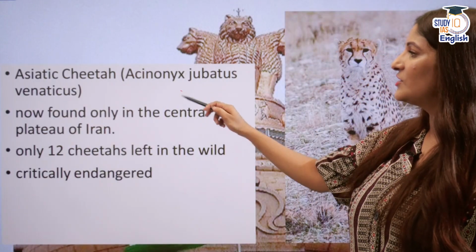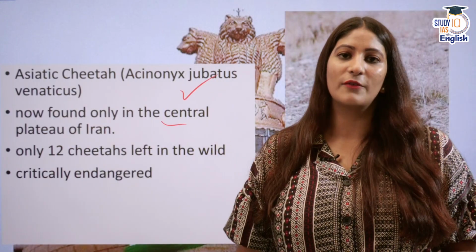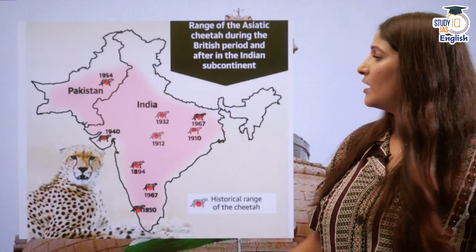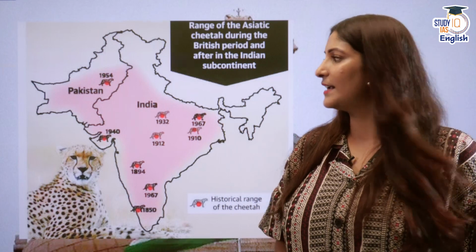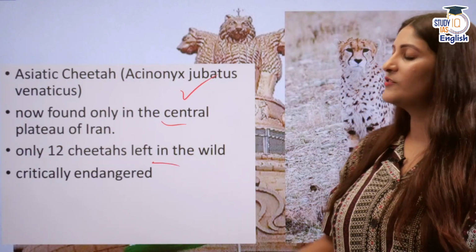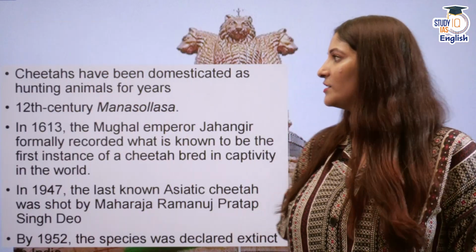Next, Asiatic cheetahs are found only in the central plateau of Iran. Range countries were India, Pakistan, most of the Indian subcontinent, but now they are extinct. And there are only 12 cheetahs left. As I told you, they are critically endangered.